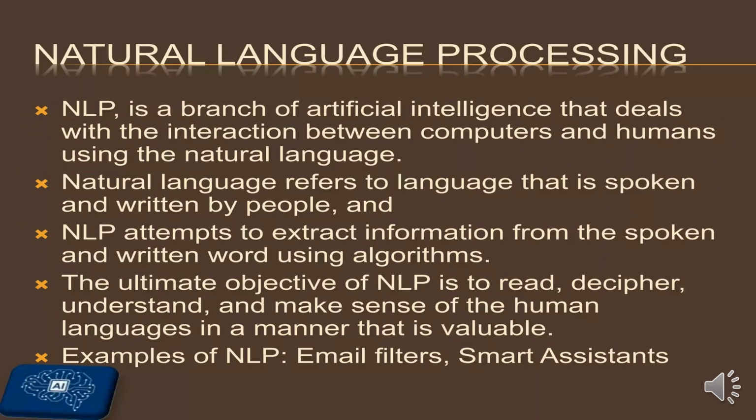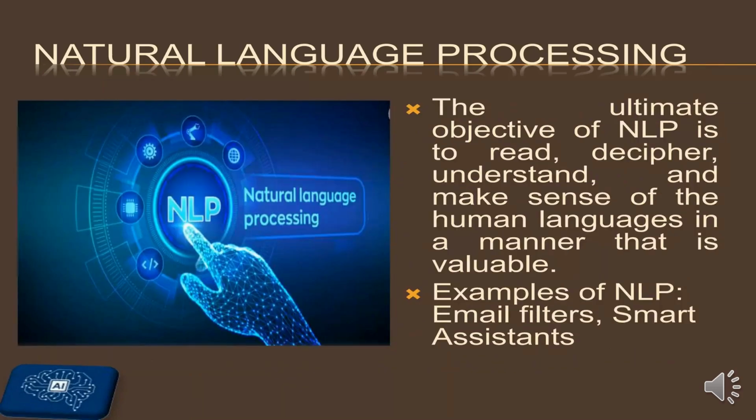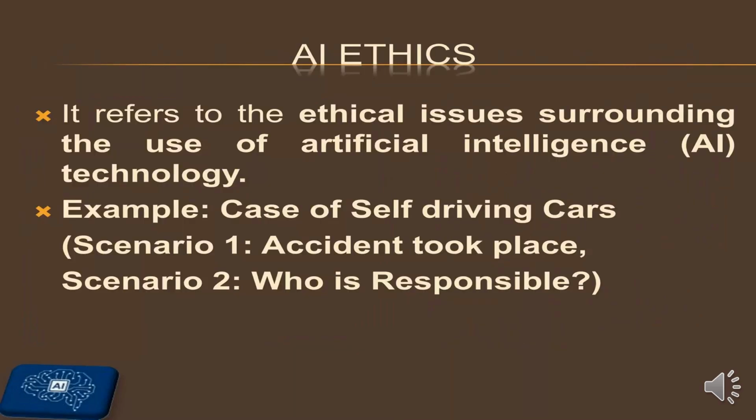The third one is your natural language processing. In this domain, the machine understands the language which is spoken by the user. It understands it and gives the result accordingly. Whatever the human speaks and writes, the machine analyzes it and gives the result accordingly. Email filters, smart voice assistants like Google, Alexa, they understand what we say to them, what instructions we give to them, and work accordingly. So these were the three domains of AI on the basis of which any machine works.